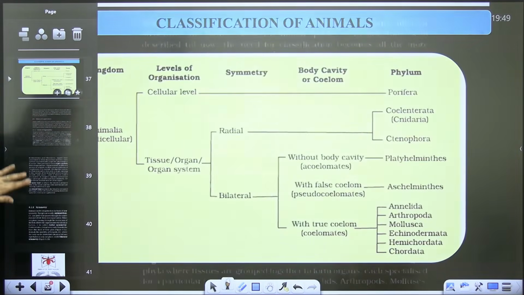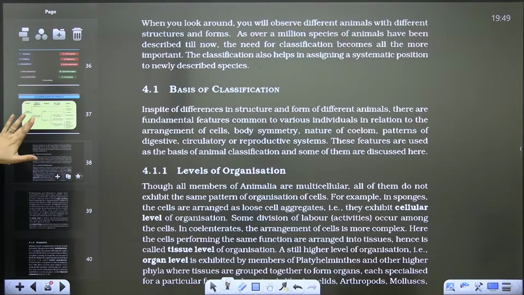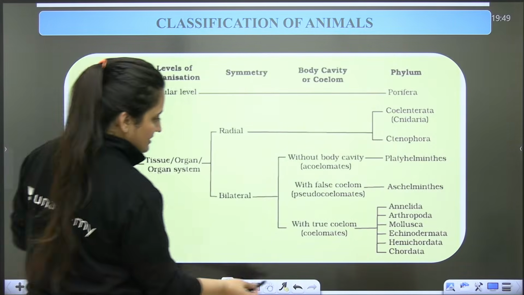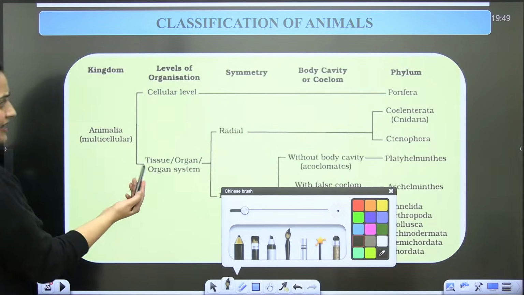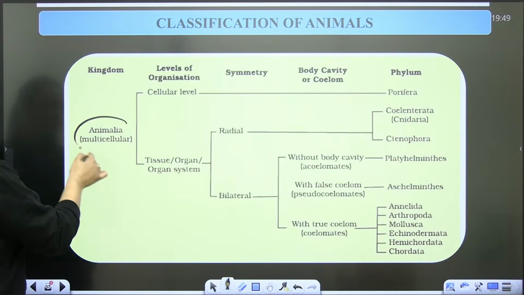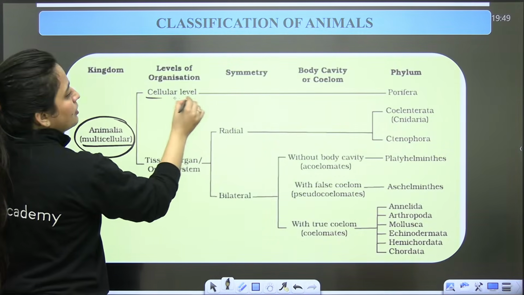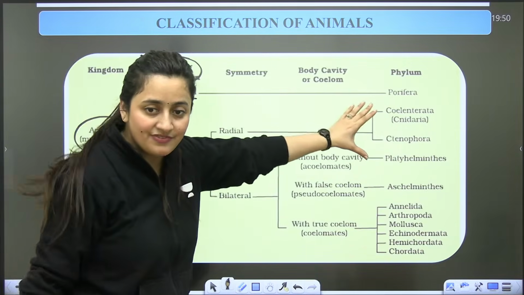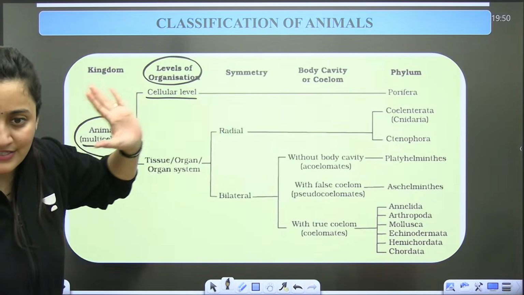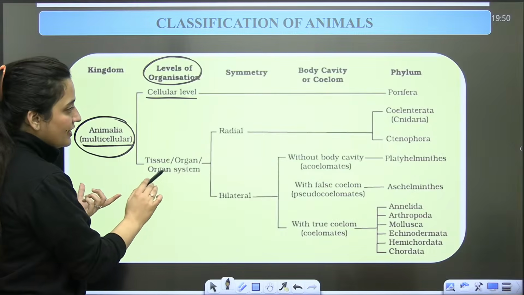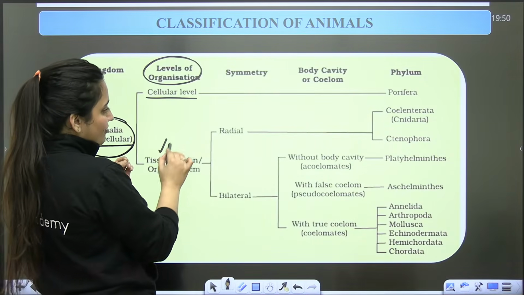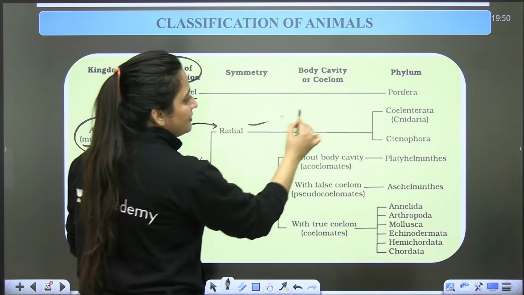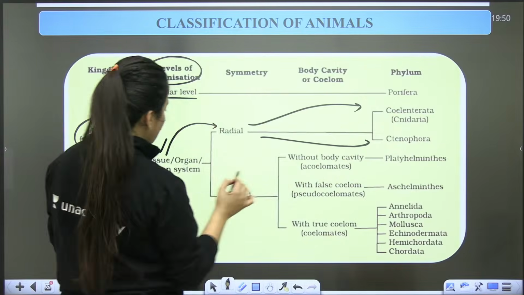Okay, so this is all about the basis of classification, and here is a flowchart. This flowchart is given in NCERT, so it is important. Animalia means multicellularity is there. When you are talking about the cellular level, that is subkingdom Parazoa, so poriferans will be there. The study of poriferans is parazoology. Then tissue, organ and organ system. When it is the tissue level of organization, with radial symmetry, it is Coelenterata and Ctenophora.